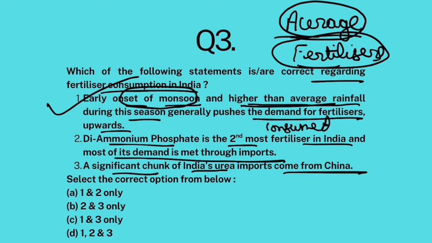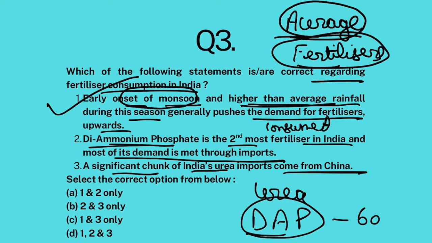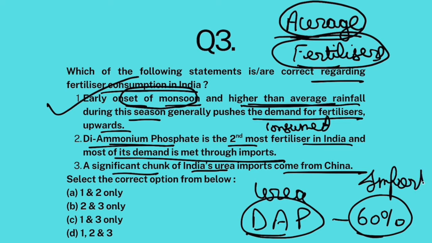So first statement is correct. Now the most consumed fertilizer in India is urea, and the second most consumed is DAP, diammonium phosphate. Okay. The problem with DAP is that 60% of it is met through imports. Okay. So second statement is also correct.